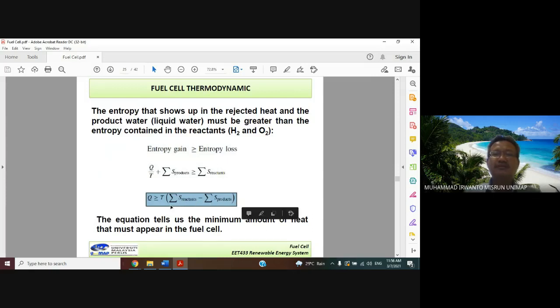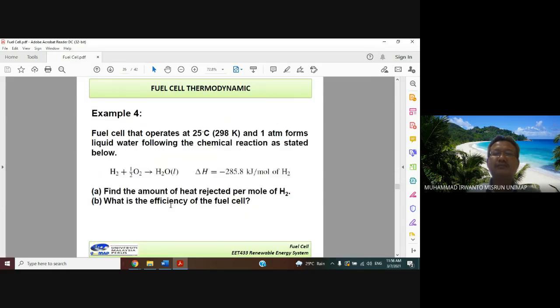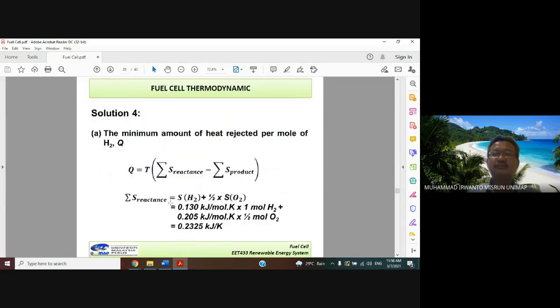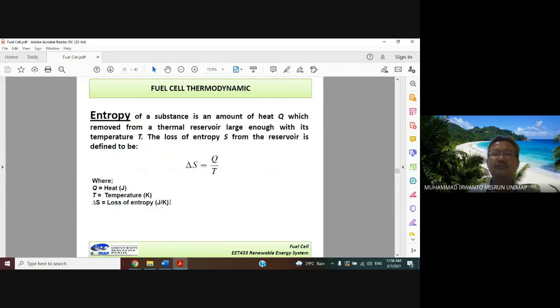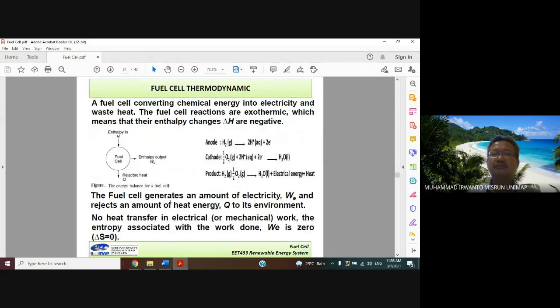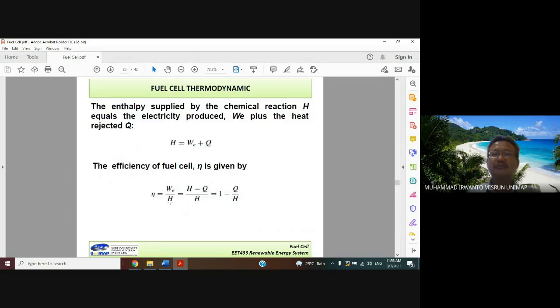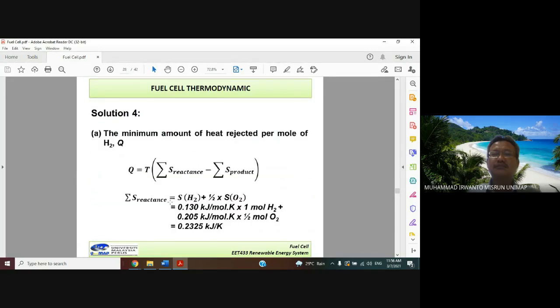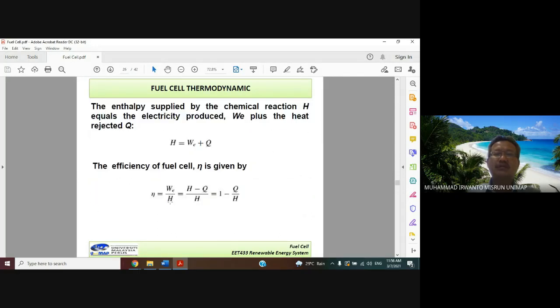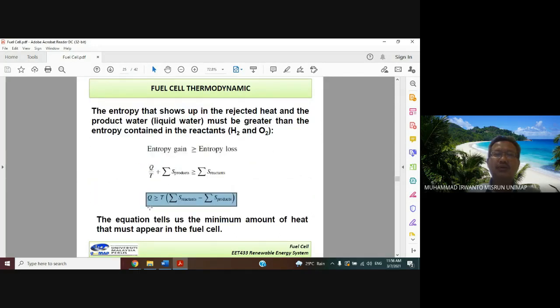This formulation tells us the minimum amount of heat that must appear in the fuel cell.